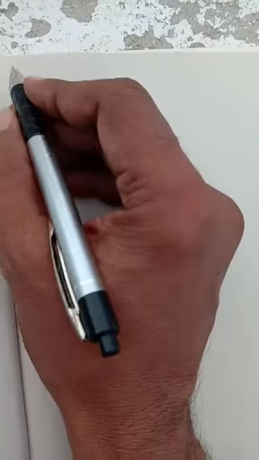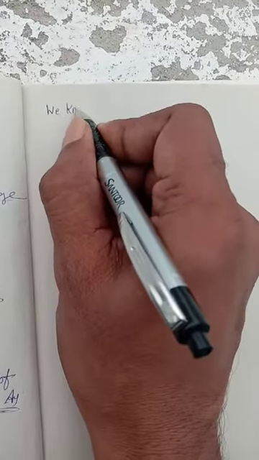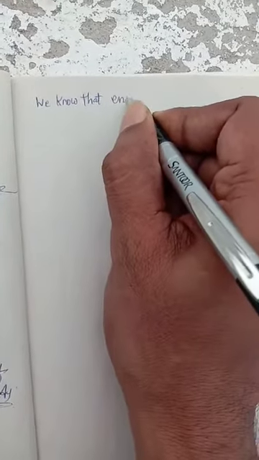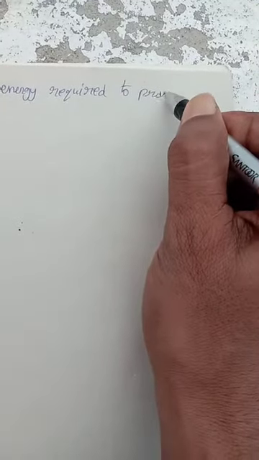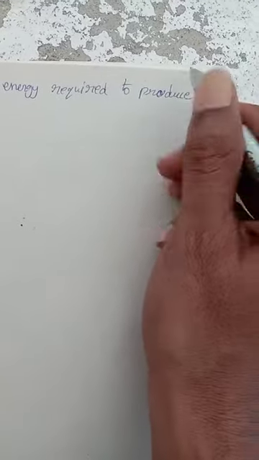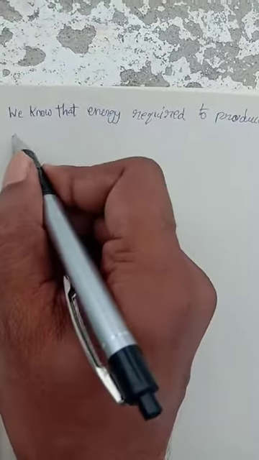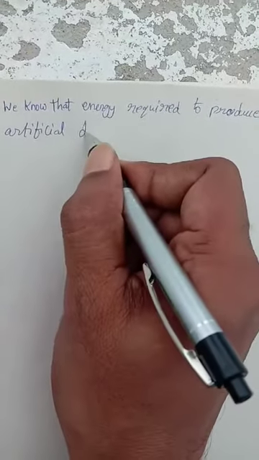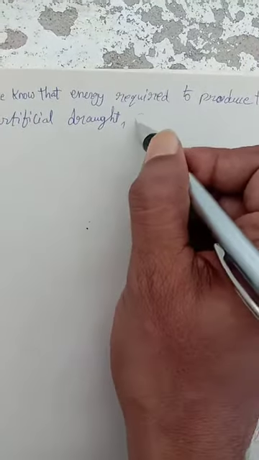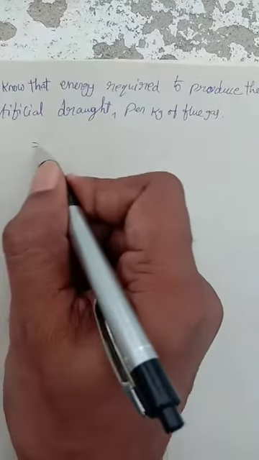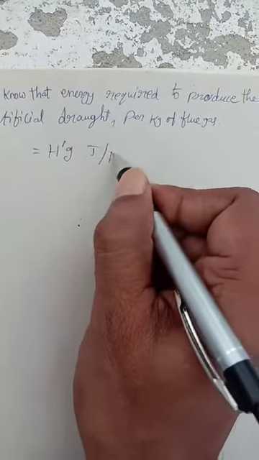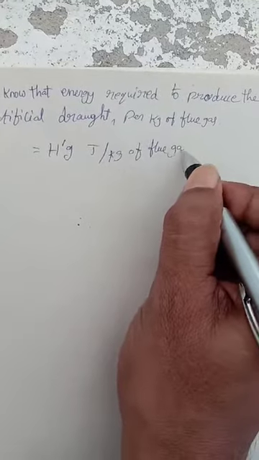We know that the energy required to produce the artificial draft per kg of flue gas is equal to H dash G joules per kg of flue gas.